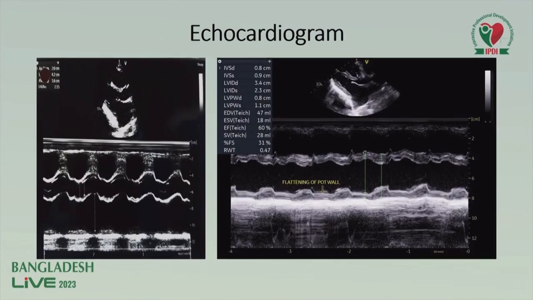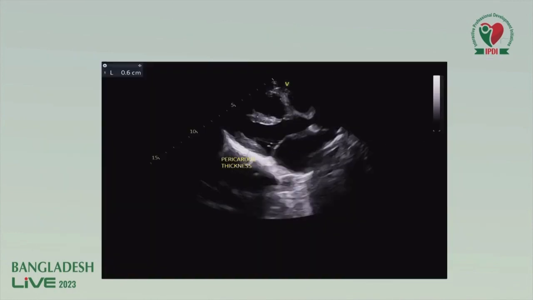Echocardiography was done, which revealed biatrial enlargement, and M-mode echocardiography showed good LV global systolic function. EF was 60%. There was a diastolic bounce. There was flattening of the LV posterior wall, and there was increased pericardial thickness, and also there was calcification. The pericardial thickness was 0.6 centimeter. If it is more than 2 millimeter, it is thickened.